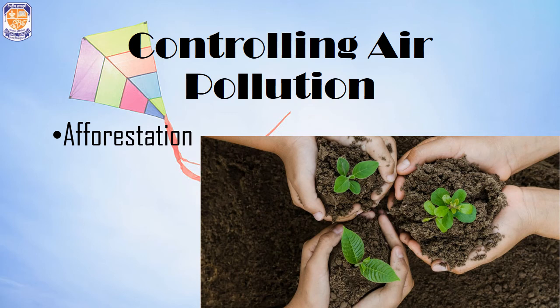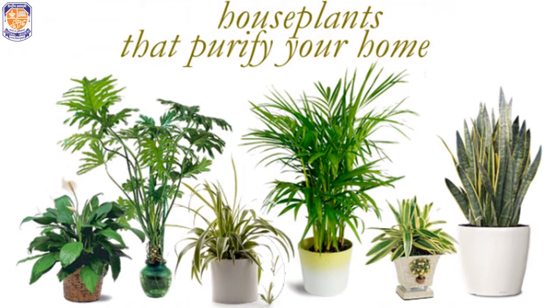We all know that plants take up carbon dioxide and produce oxygen, and hence they clean up the air around us. But did you know that some plants around us breathe in other pollutants like benzene and some airborne germs too? Plants such as peace lily, areca palm, spider plant, snake plant, money plant, ferns, etc. are recommended by NASA to purify air of toxic substances other than just carbon dioxide. So, afforestation is the simplest and easiest way to fight air pollution.